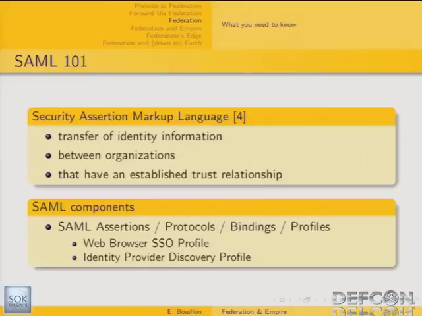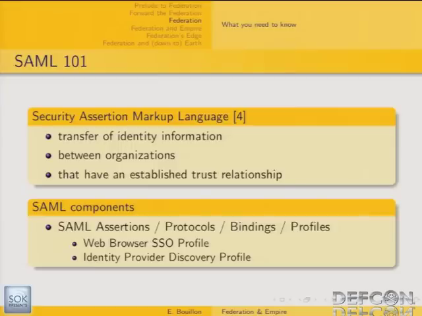And SAML bindings are the mapping between SAML protocols and other layers of transport protocol. Typically you have bindings for SAML over SOAP, the HTTP redirect binding, and the HTTP POST binding. And finally, you have what are called SAML profiles, which is basically the combination of assertions, protocol, and bindings in order to support a given number of use cases or federated scenarios. Within the standard, several profiles are defined, like the web browser SSO profile or the single logout profile. I'm just going to mention two of them during this talk.